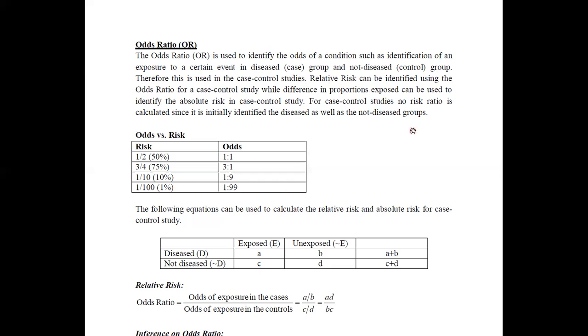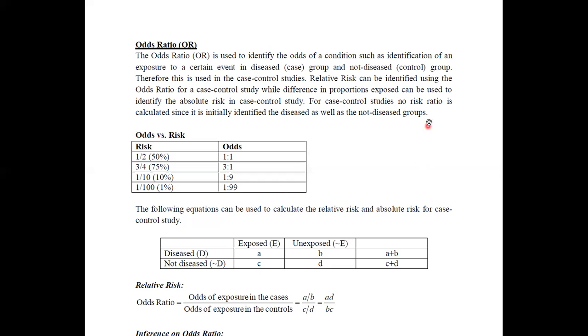If you see about this case control study here, we are not going to identify any risk, because we have already used a set of data according to the risk. In case control studies, first of all, we are taking the details on the presence of the disease, and another set with absence of the disease.